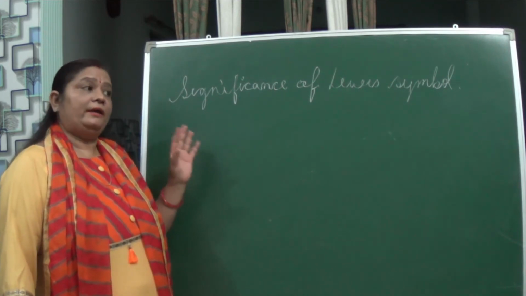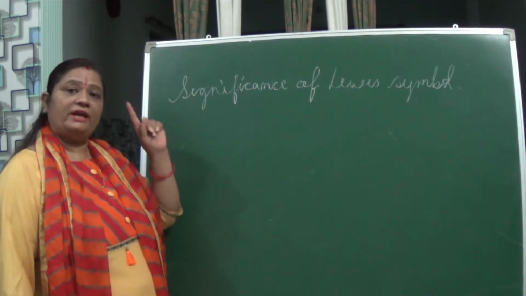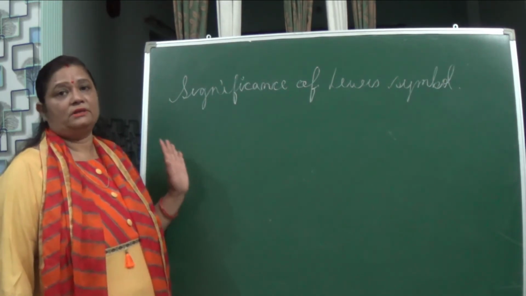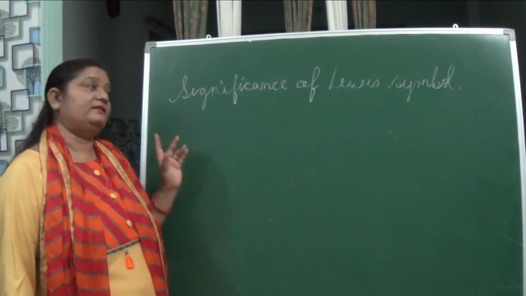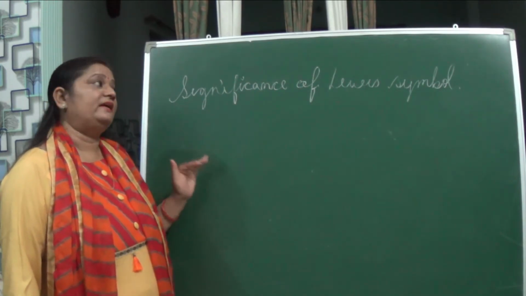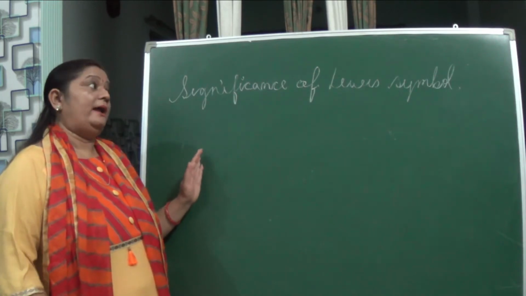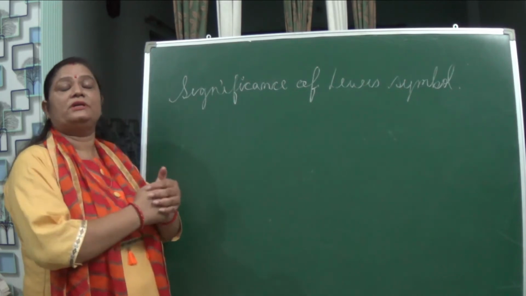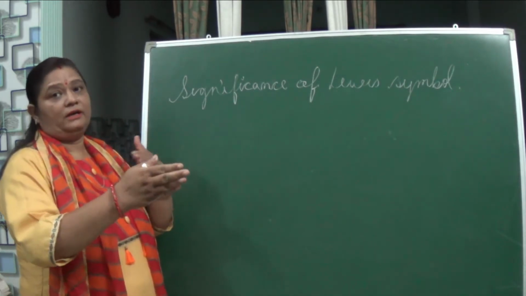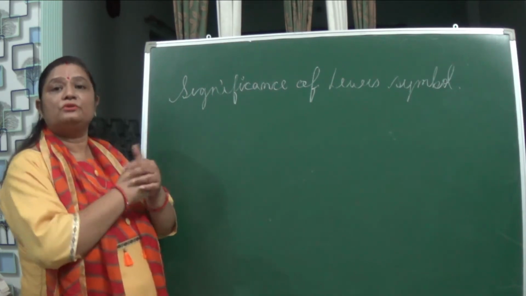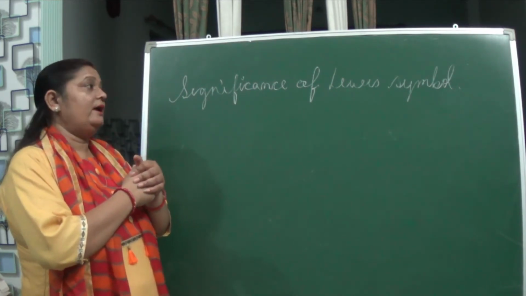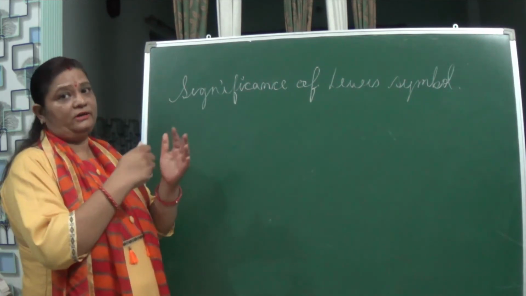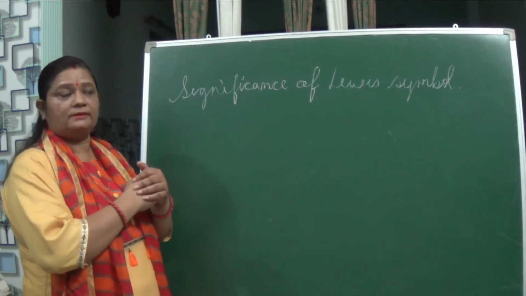The atom must have 8 electrons in its outermost shell, isn't it? There should be 8 electrons in the outermost shell of the atom of the element, and only then is the octet complete, and this is known as the octet rule. And in order to have 8 electrons in its outermost shell, these atoms of the elements go into chemical bonding. The octet rule speaks about the stability of the atom, isn't it?